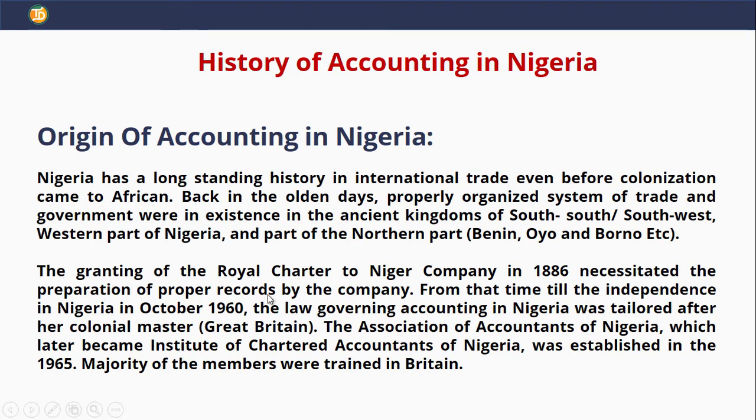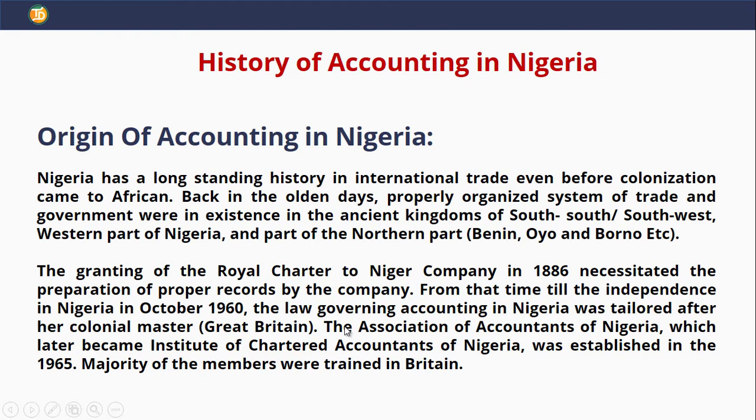And the granting of the Royal Charter to Niger Company in 1886 also necessitated the preparation of accounting records that led to the transfer of the company. And from that time till the independence of Nigeria in October 1960, there were records of business transactions by companies.